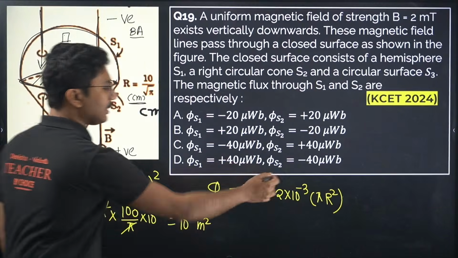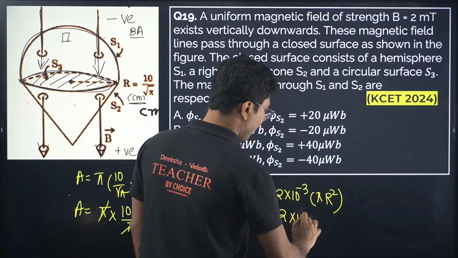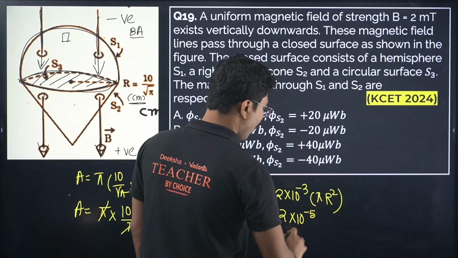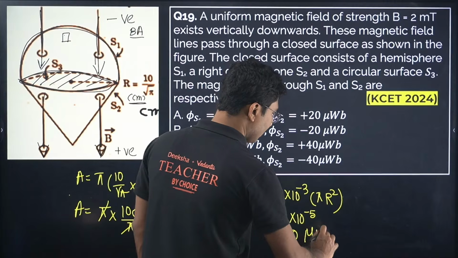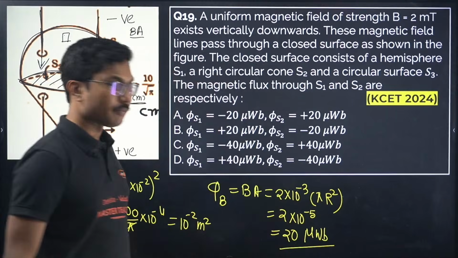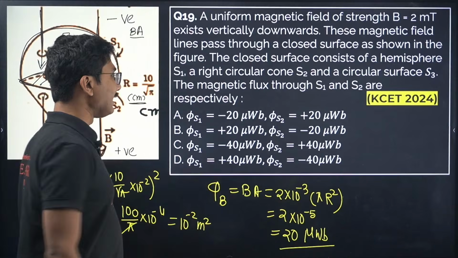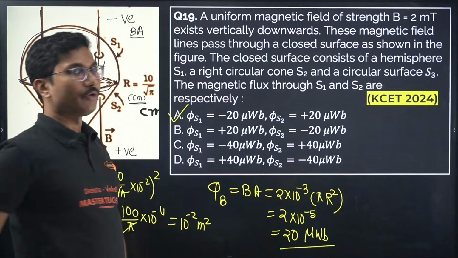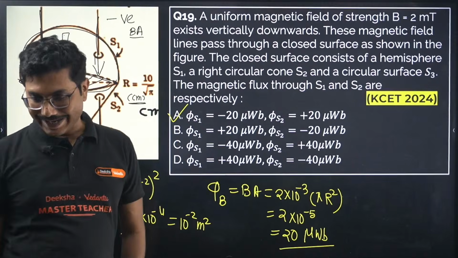Now put in this equation, you get 2 into 10 to the power of minus 5, or it will be 20 microweber. Micro means 10 to the power of minus 6. So 20 microweber. Incoming is negative, outgoing is positive. Okay, so the correct answer is option A.